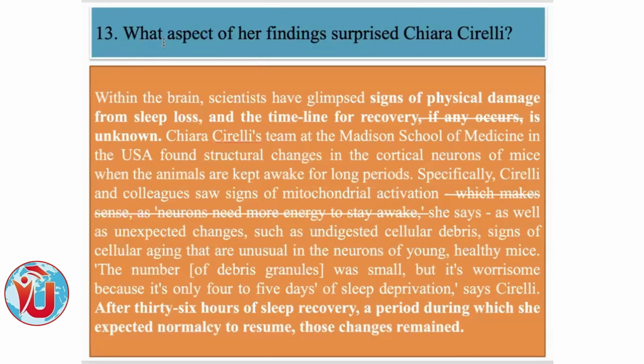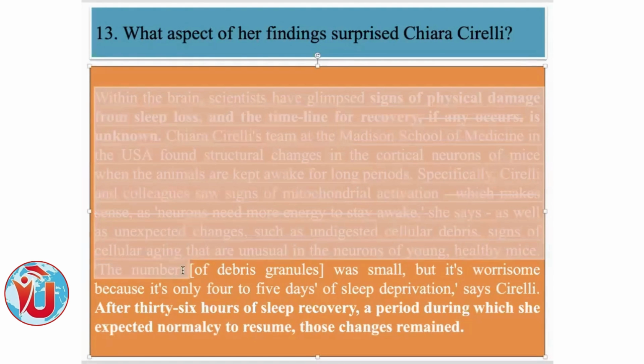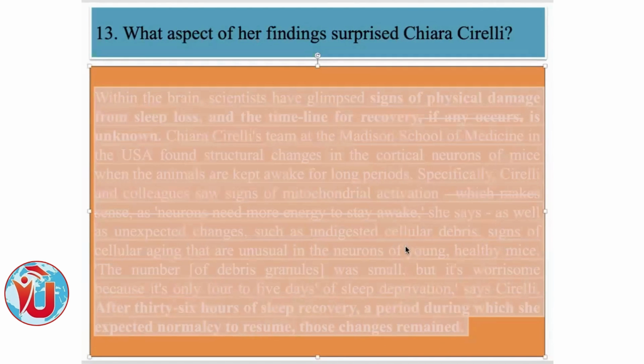What aspect of the findings surprised us clearly is the question, and I have not given the options. You have to find an emotion-expressing word in the text. The system will read it for you. Read along the text, then find out any word that expresses emotion.